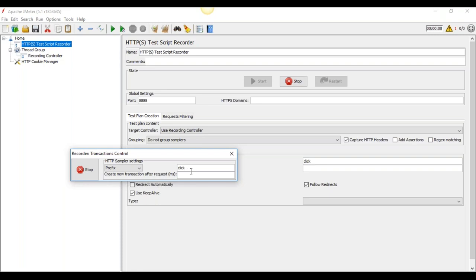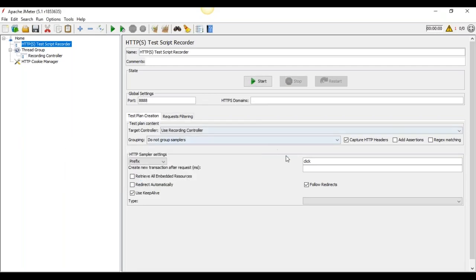It's automatically created in your JMeter script. So now I'm showing one recording, how it's working.